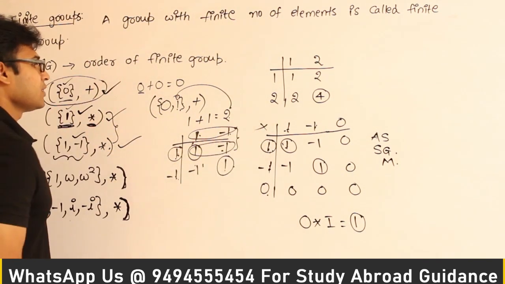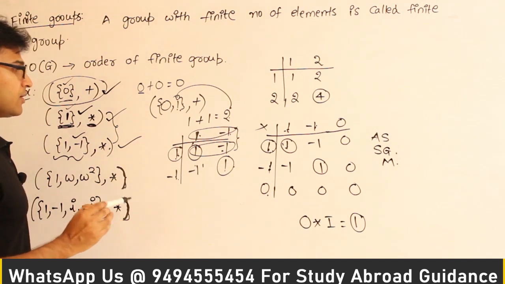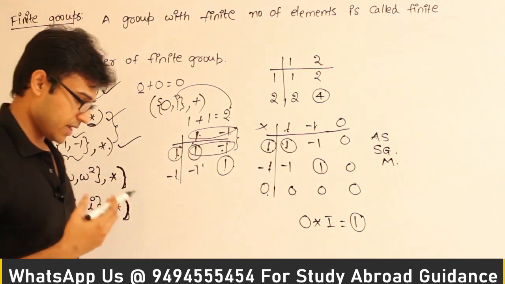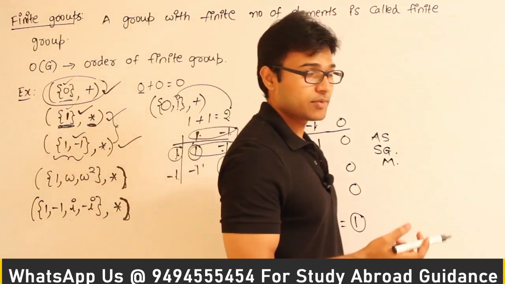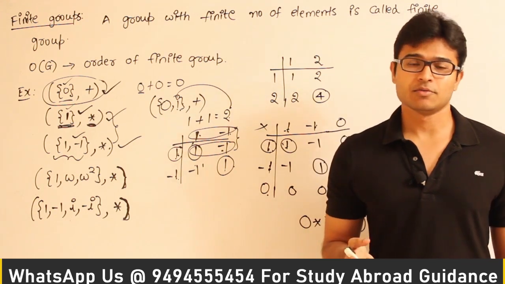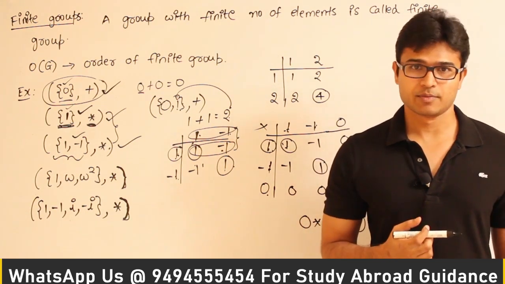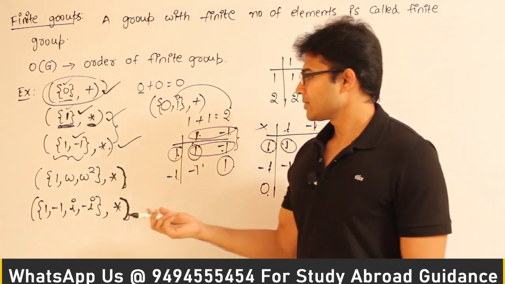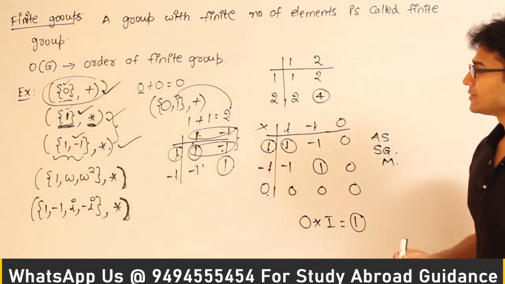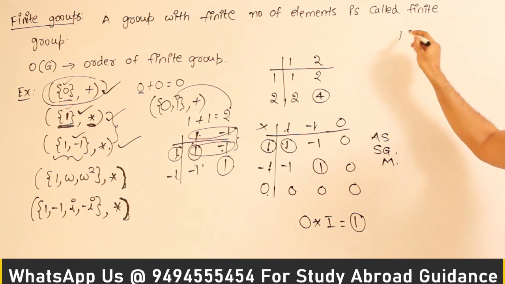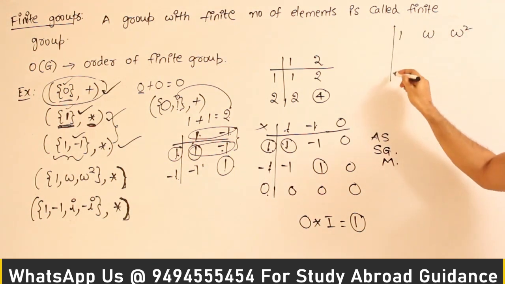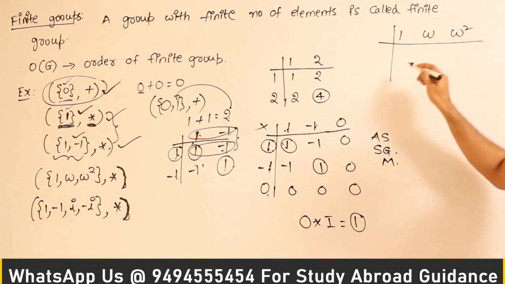You can test it that way, but whatever you do, I can remember it this way. These are the only two groups which are finite with respect to multiplication under real numbers. If you try to get any other number into picture, that might not be a group. Okay. Now you can test this one, 1 omega square. So let's see this one, whether it is a group or not. 1 omega square. I think you know what are these. So these are the popular numbers, right?